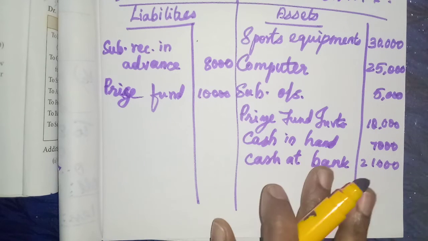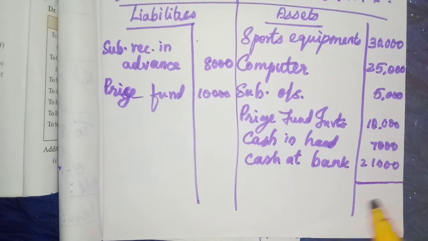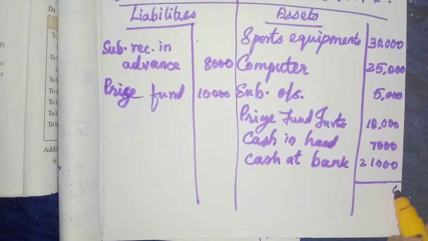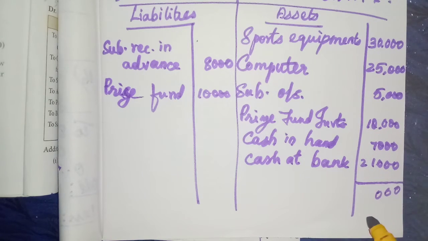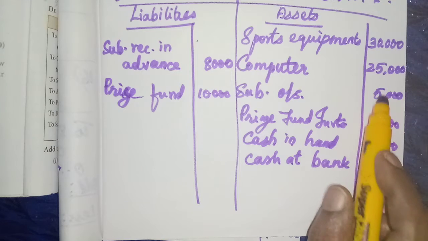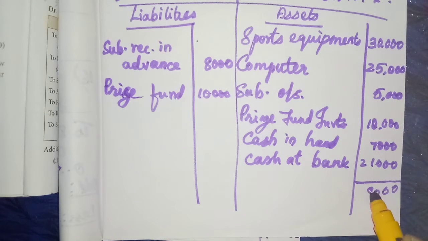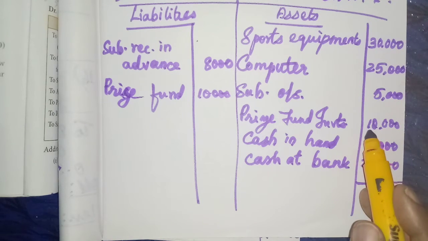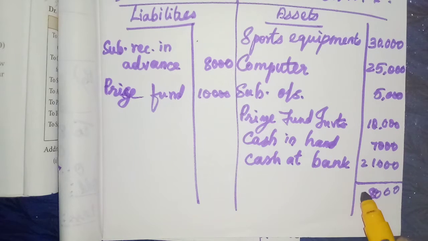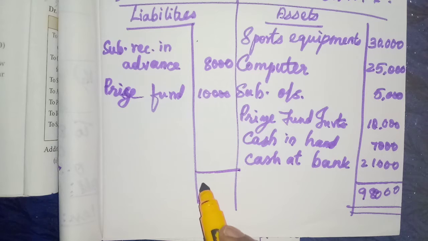So which side is more? Asset side, isn't it? So write that amount first, add and write. 30, then 8, 8 plus 10, 18. Total 98,000.